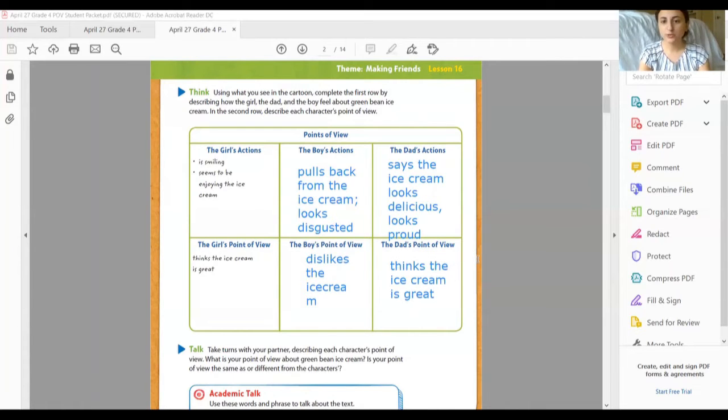All right, so if you guys want, you can pause the screen and go ahead and copy this down into your guided notes. Okay, and hope you've copied that down.